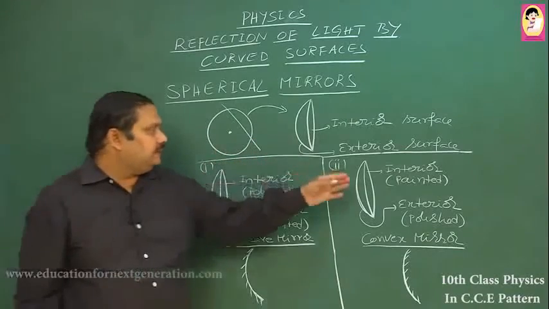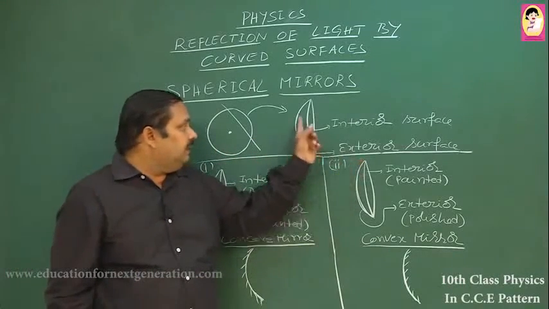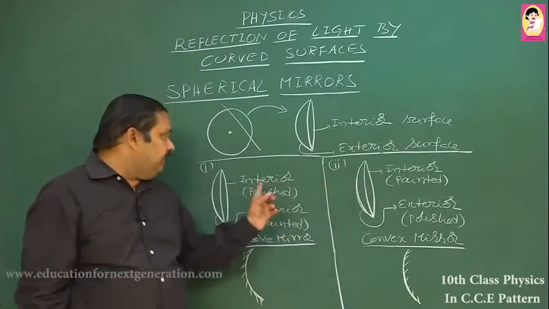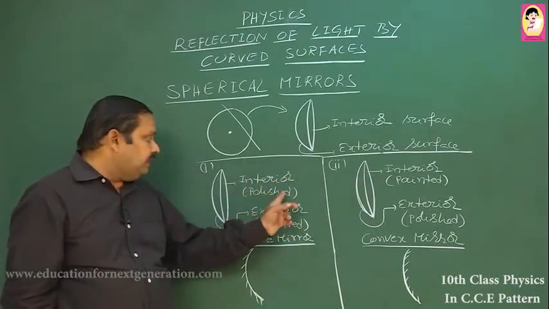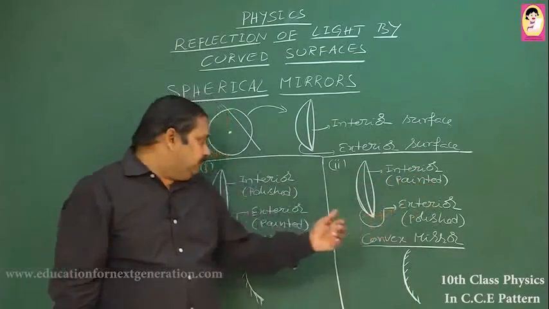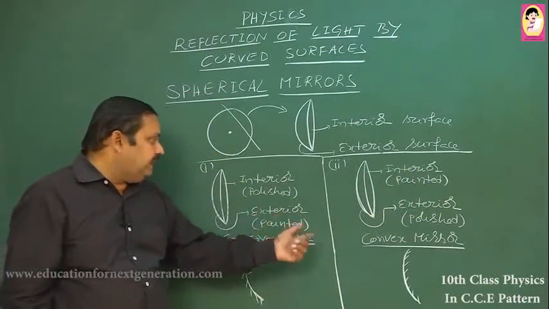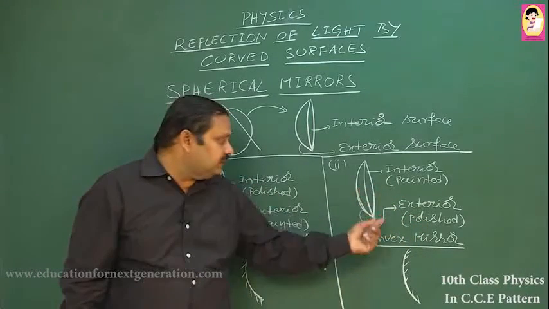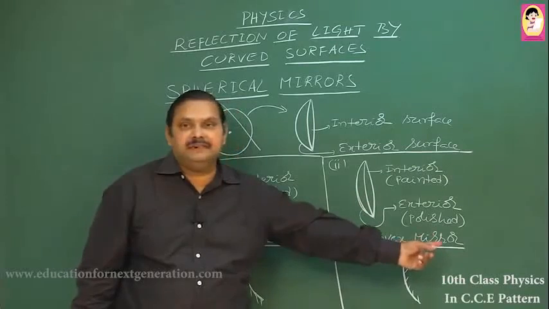On the other hand, see this same dish shape, now reversed. Previously the interior was polished, now the interior is painted black. Previously the exterior was painted, now the exterior is polished, and this mirror is called a convex mirror.